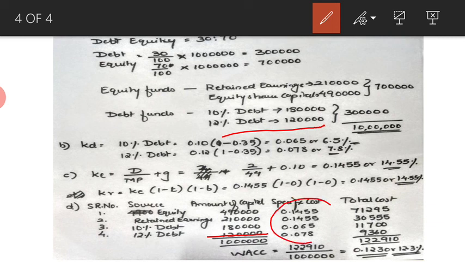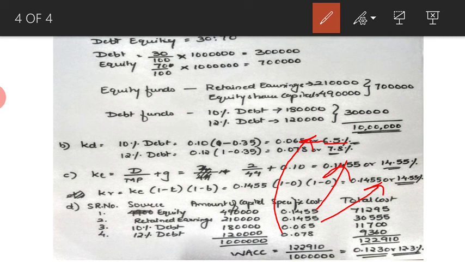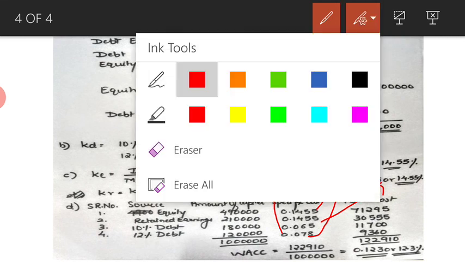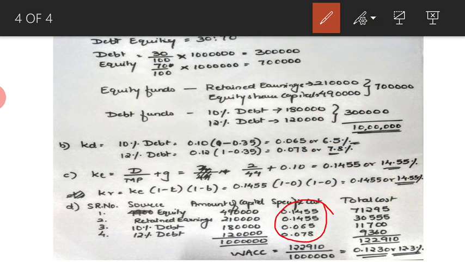Okay. Specific cost, we have already calculated the specific cost over here. So what is the specific cost of equity? Specific cost of equity is given over here, that is 0.1455. Cost of retained earnings is also given over here, that is 0.1455, that is 14.5%. Then we have calculated the cost of 10% debt, which is over here. Cost of 10% debt is 0.065 or 6.5%, and cost of 12% debt is 7.8% or 0.078. So these things we have already calculated in part B and part C, question number B and question number C.